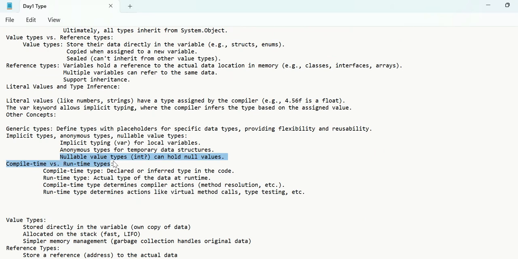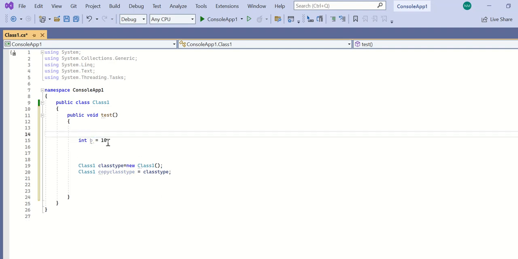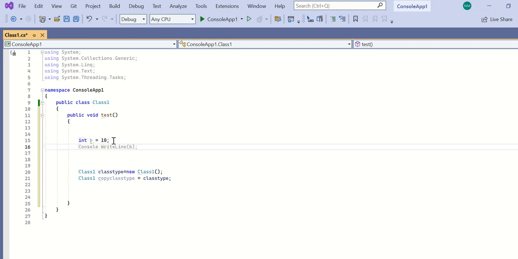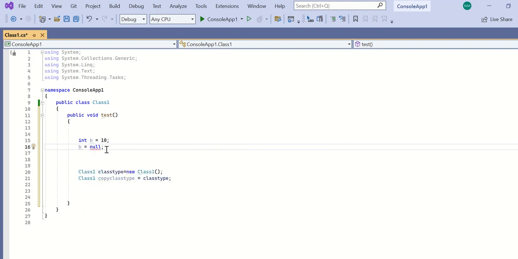So here, if you talk about nullable value types, see here I wrote int b is equal to 10. Let me remove this. Here I said int b equal to 10. I wanted to make this null as well. It's not working, right? If I put a question mark and give 10, because in real time every variable might not contain a value.